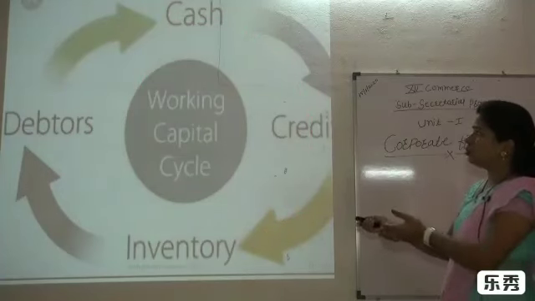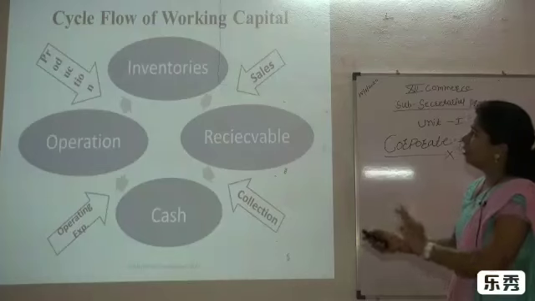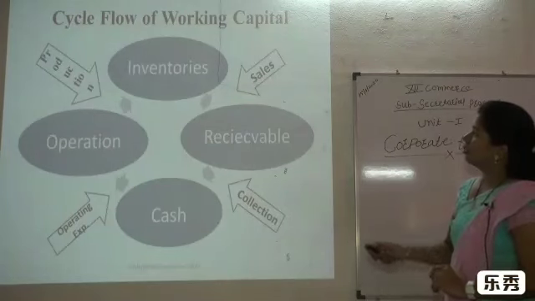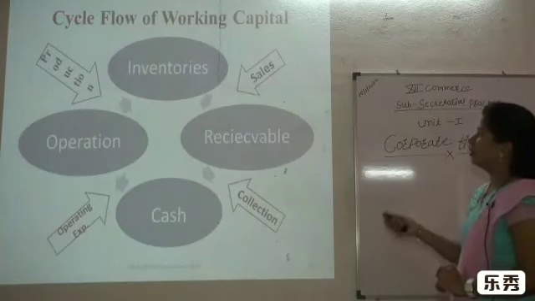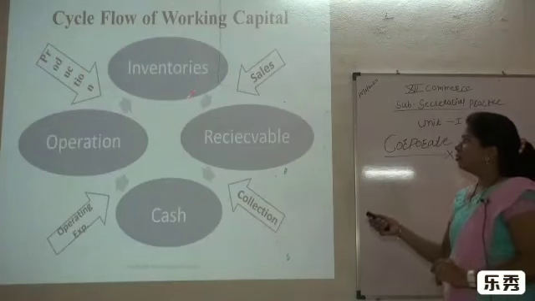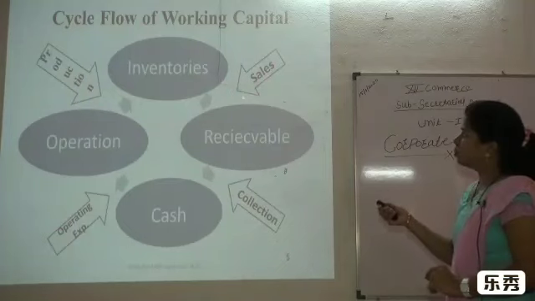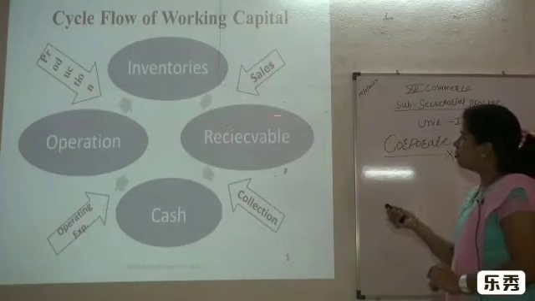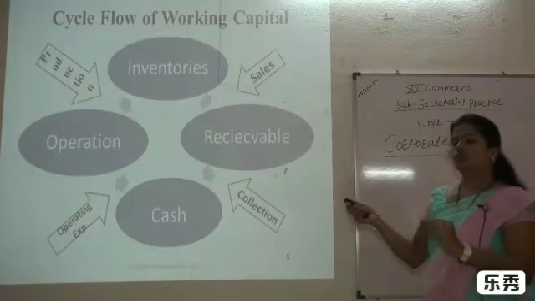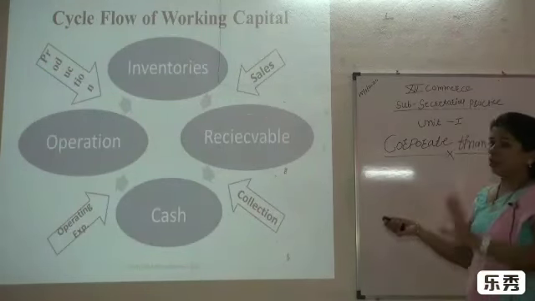In the next slide, we have a detailed explanation of working capital. This is the cycle flow of working capital. There are inventories, and these inventories are included in the production process. Then sales take place, and then it is receivable. It means we sell the goods on credit basis, so now the cash is receivable, not received.